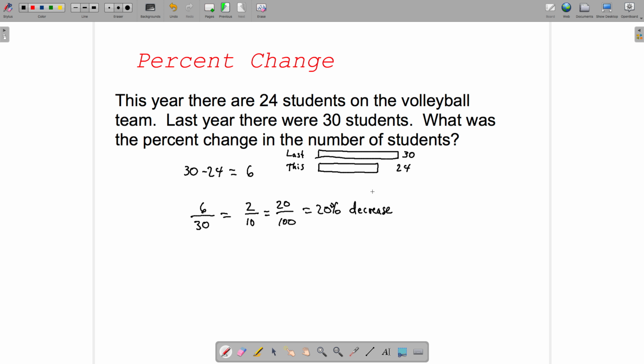So you want to pay attention always to which is the actual original number and then how much change. So again, that's the amount of change over the original or starting amount. That's percent change.